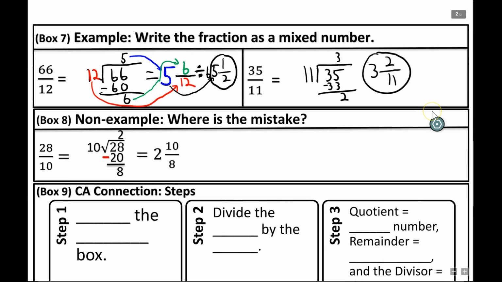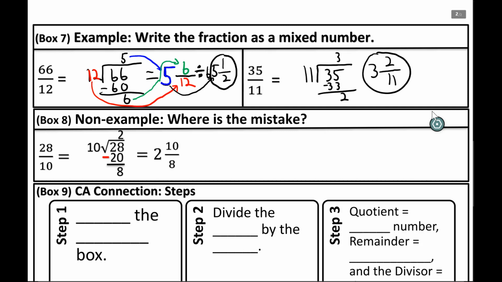Box 8, our non-example, where is the mistake? Well, I have 28 tenths, and they're saying that that is equal to 2 and 10/8. So they divided, they went through the steps, but there is a mistake. And most of you can see it already.